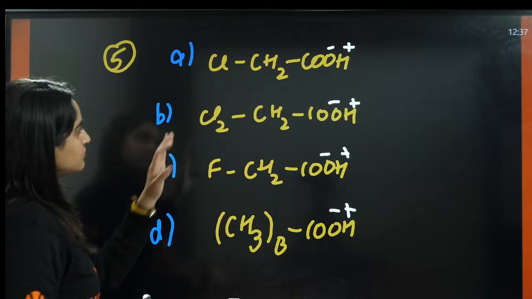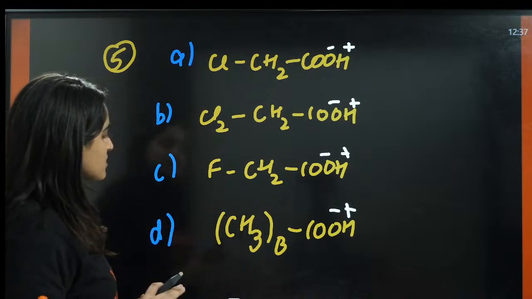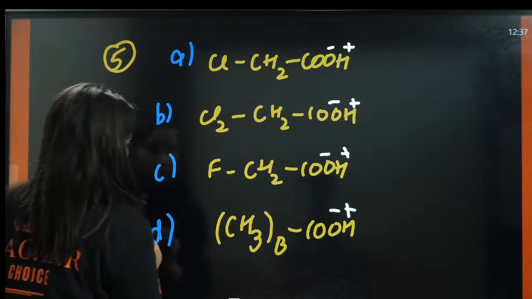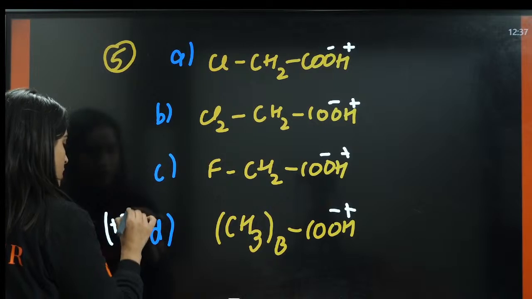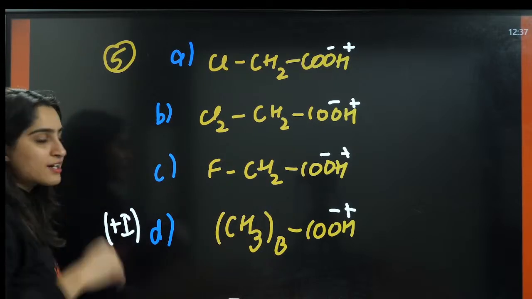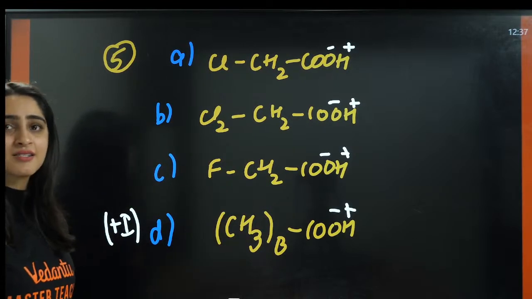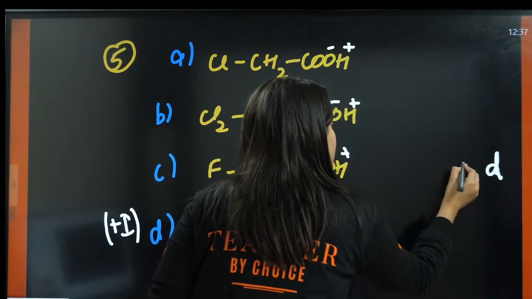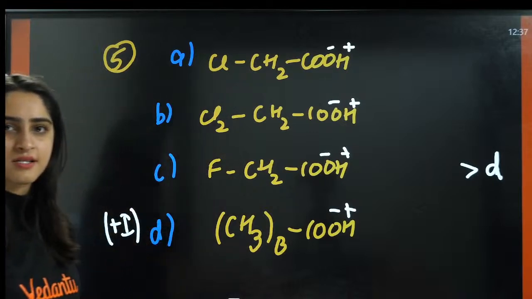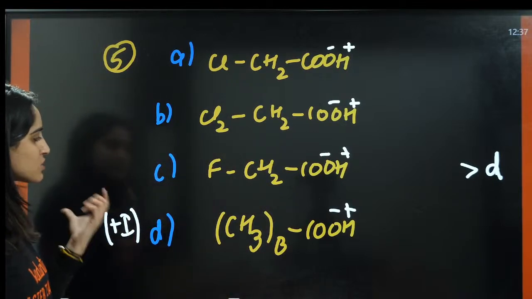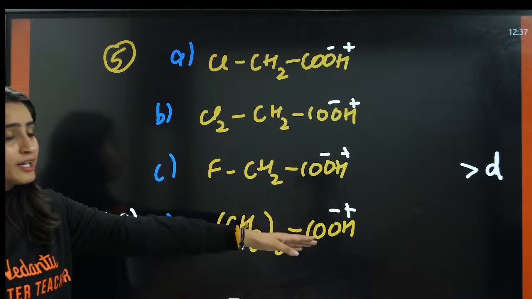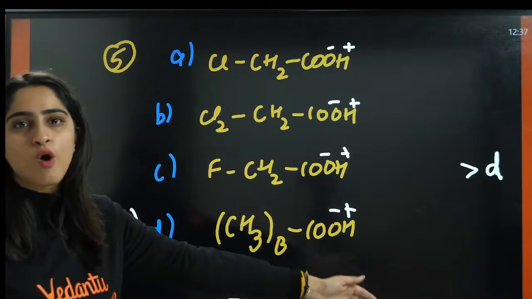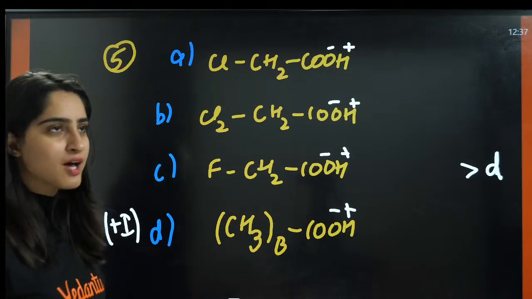Let me see. So here, firstly, let us count. This is having plus effect. So if you are donating the electrons to a negative charge, this is least stable. Okay. So D is last. This is last in the race. Why? Because it is donating the electrons. This is already negative, and you are donating the electrons. This is totally atyachar.